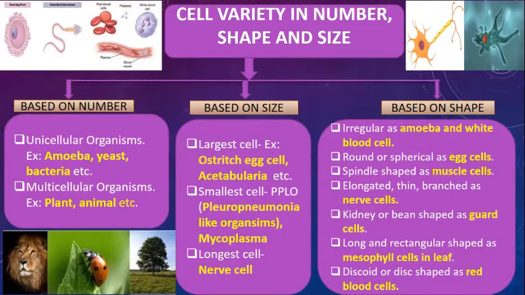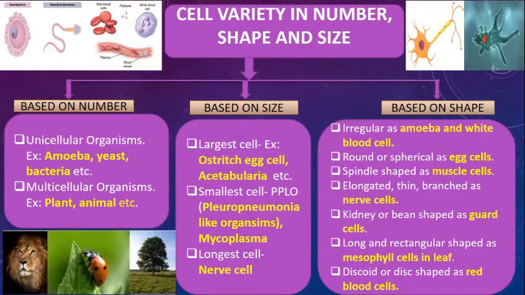The longest cell which is present in our body is the nerve cell. And nerve cell, you all know that it is the structural and the functional unit of the nervous system. So all these nerve cells are carrying the messages from the brain to the different organs and from the organs back to the brain. So this is the longest cell which is present in our body.